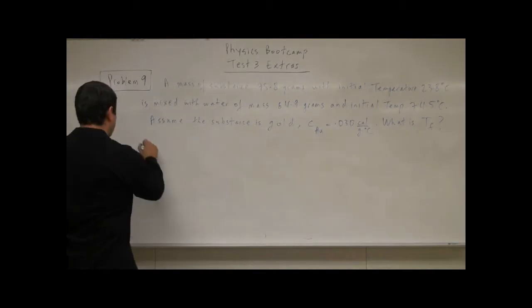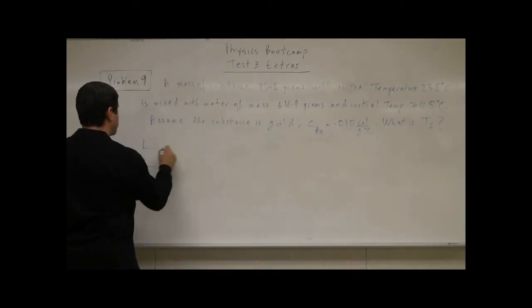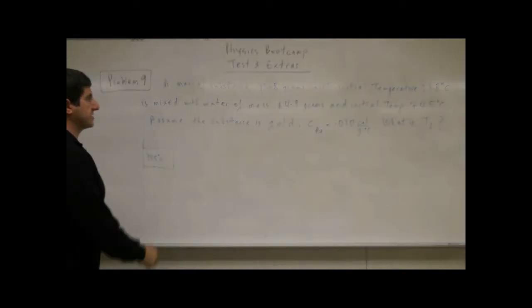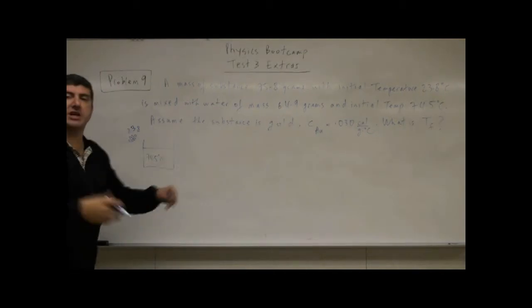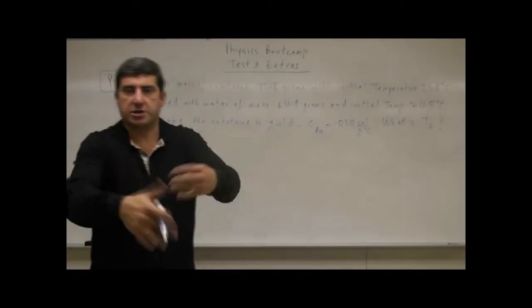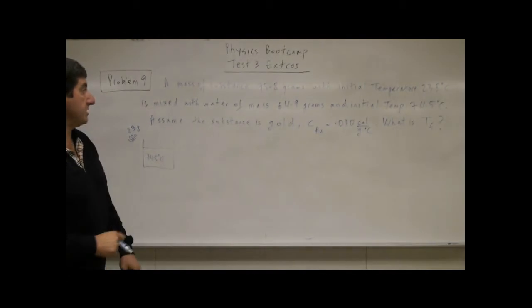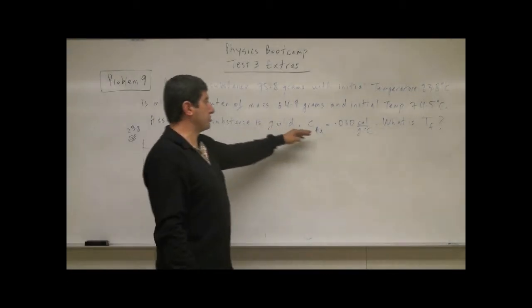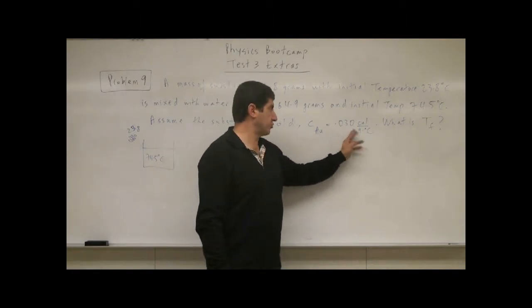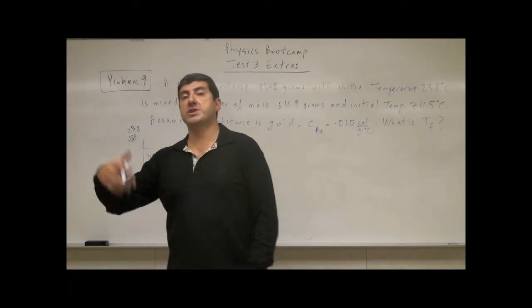So in this case, you have the water, which is initially kind of hot, 74.5 Celsius. Then you have the substance, which is cold, 23.8. Okay? So now we mix them together, and of course, when they come together, what is their final temperature going to be? Now, in this problem, they tell us to assume the substance is gold. They give us the specific heat of gold, and they want to know what is the final temperature.